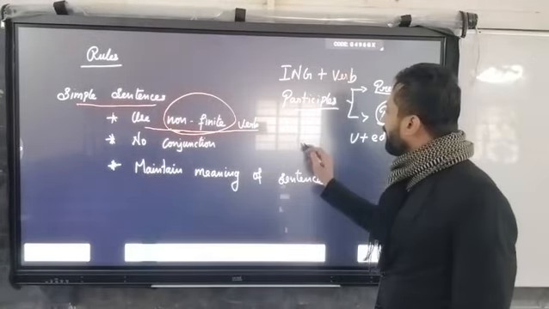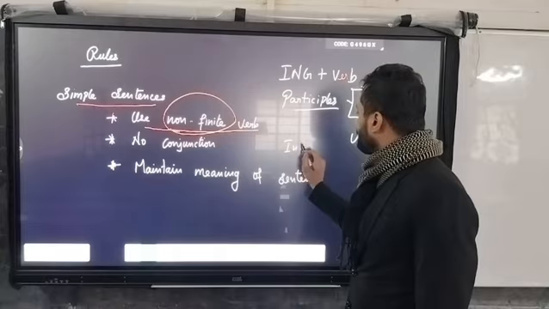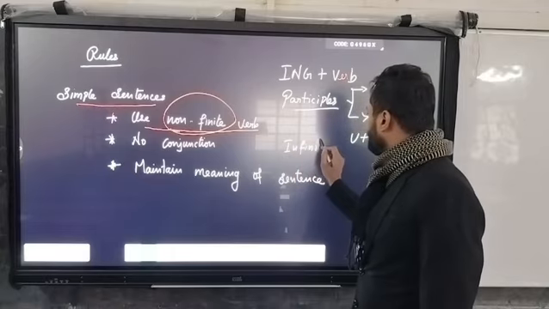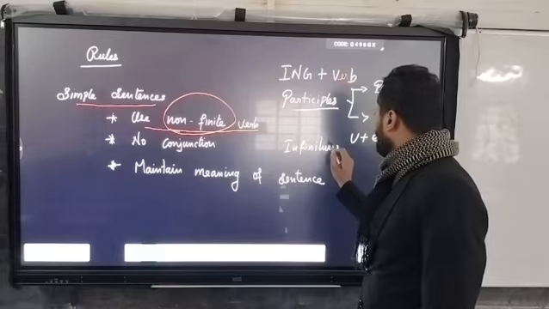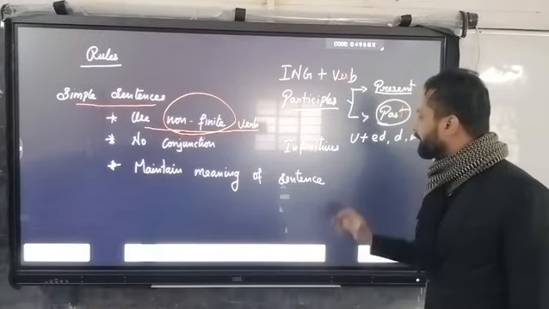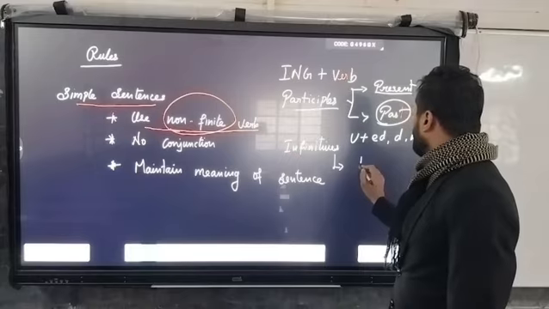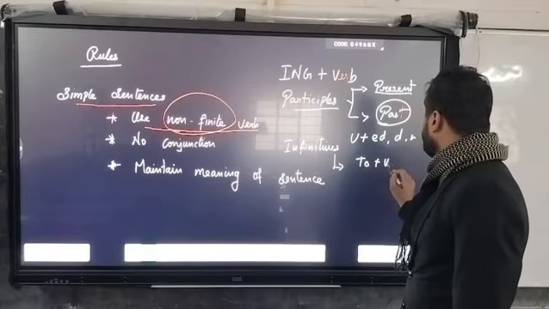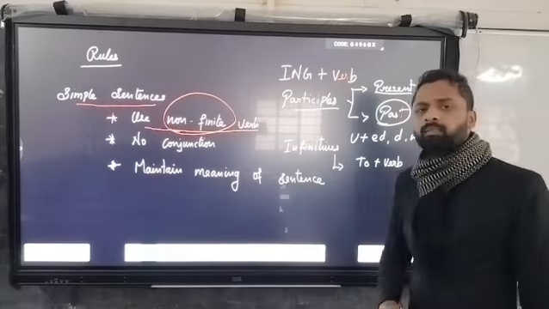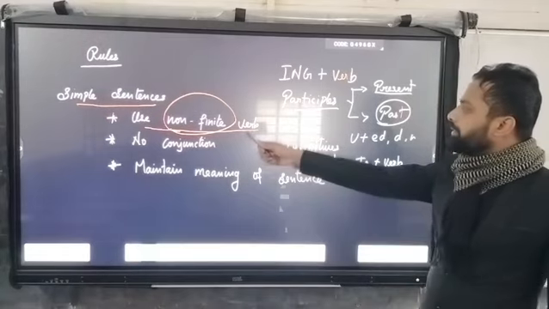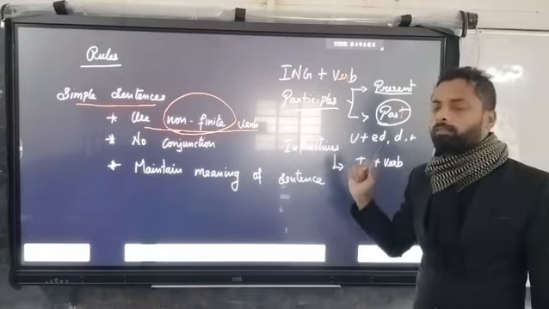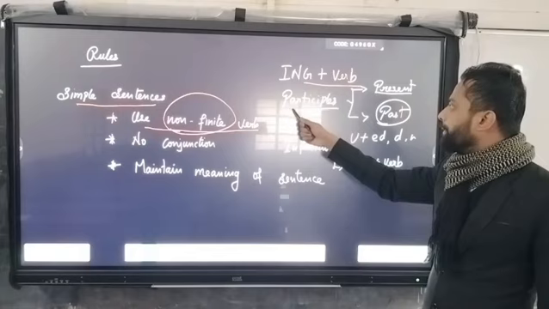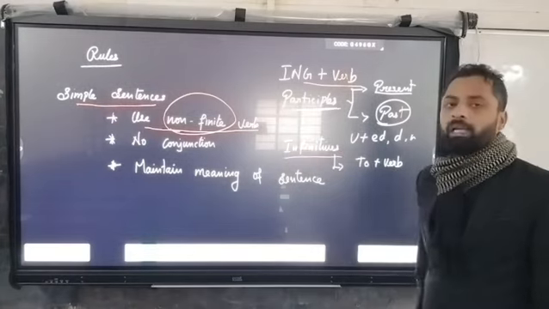And then infinitives. What is called an infinitive? To plus verb is called an infinitive. So these are usually called non-finite verbs: ing of the verb, participles and also infinitives.